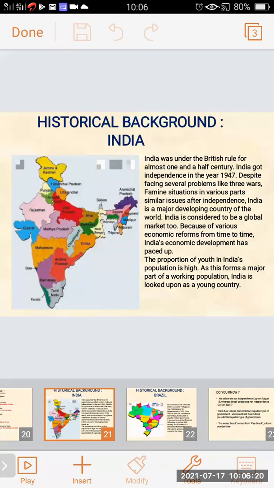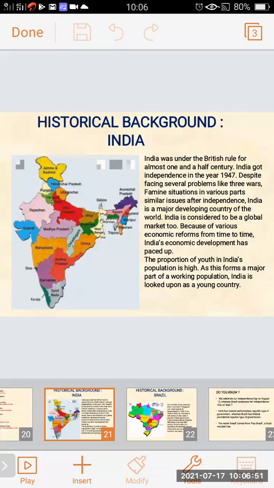This was the historical background of India given in our textbook. India was under British rule for almost 1.5 centuries. India got independence in the year 1947. Despite facing several problems like war, pre-war, famine situations in various parts, and similar issues after independence, India is a major developing country of the world.